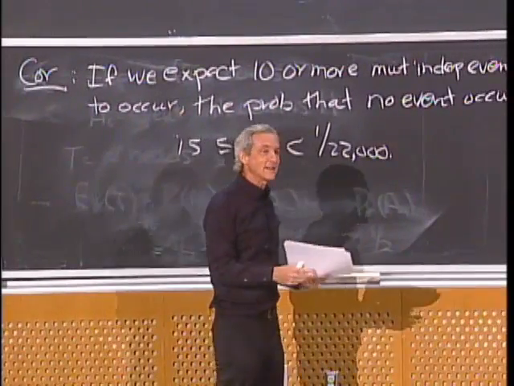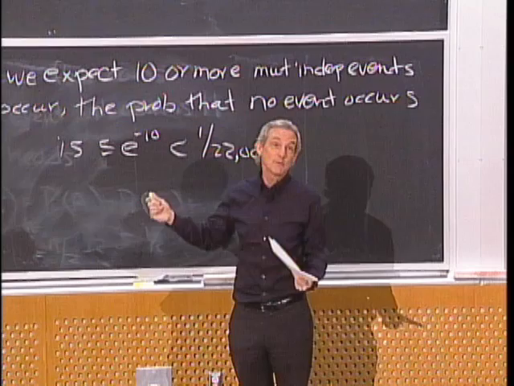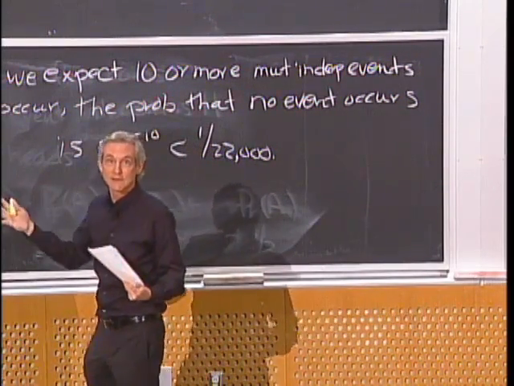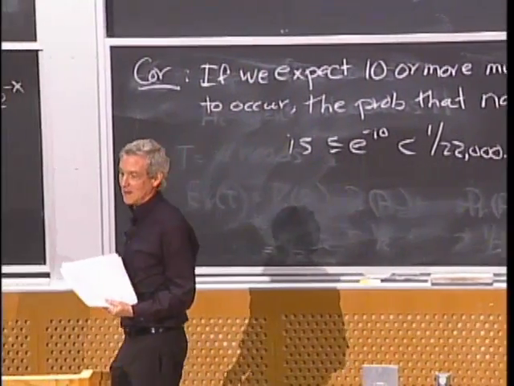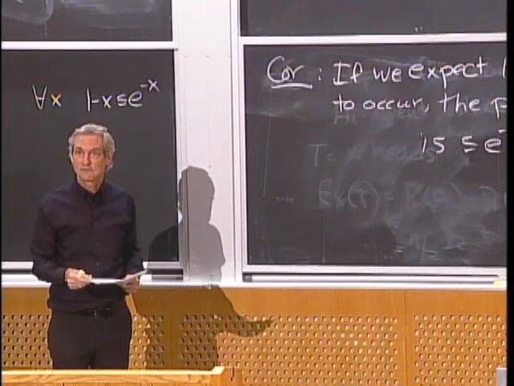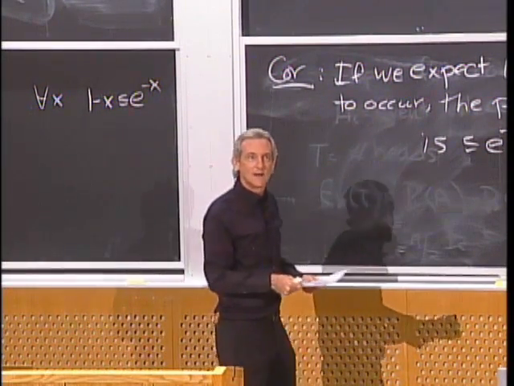It's not likely that I'm going to win megabucks next week, but somebody's going to win. If enough people play, and the number of players is more than 1 over the probability that you're going to win, then it's very likely somebody will win if everybody is guessing randomly. Any questions about what we're doing?